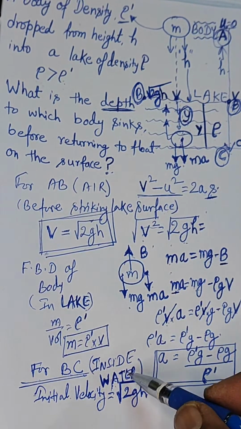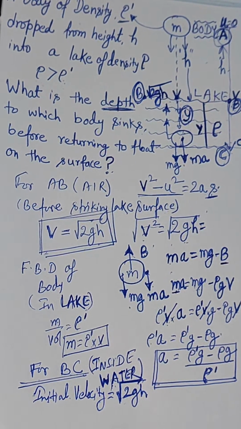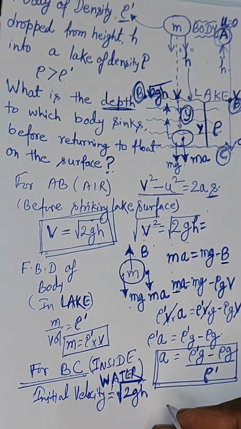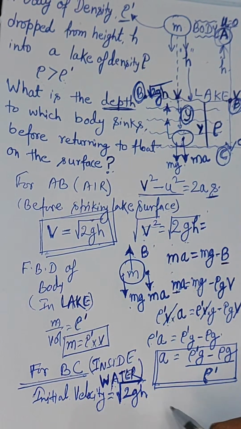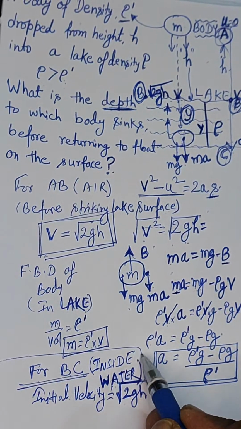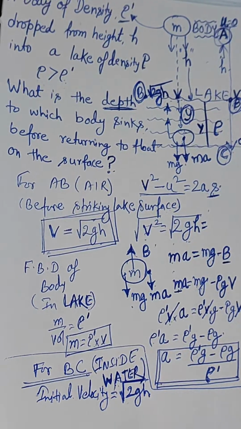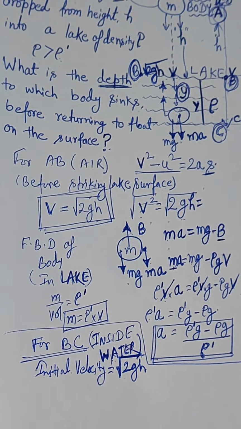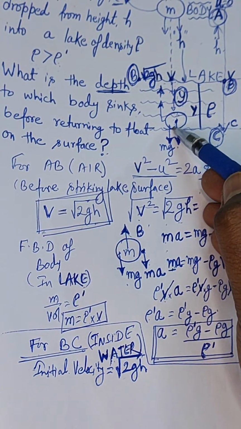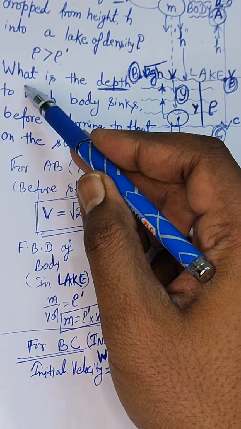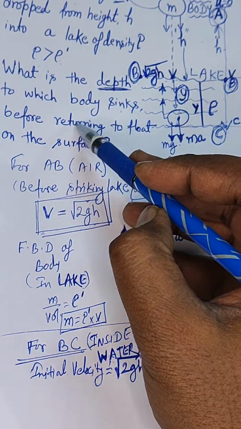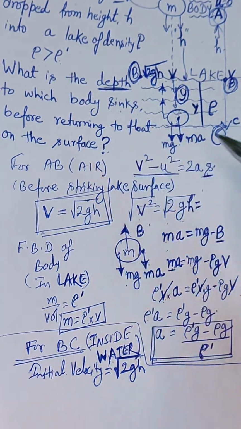Now, if this is root 2gh, then follow the equation v square minus u square equal to 2as again. When we bifurcate this section, we can say the body comes to rest, because it is asking what is the depth to which the body sinks before returning to the surface.